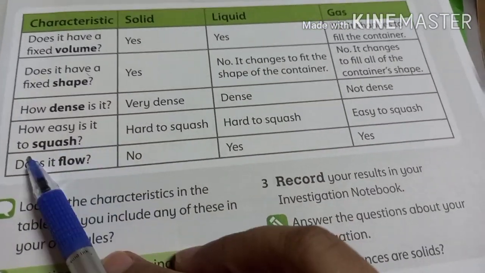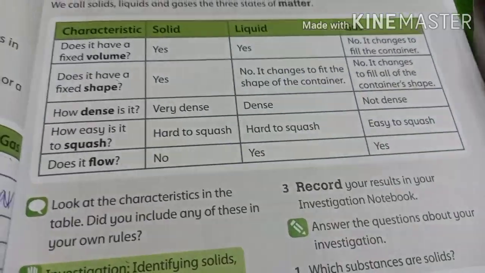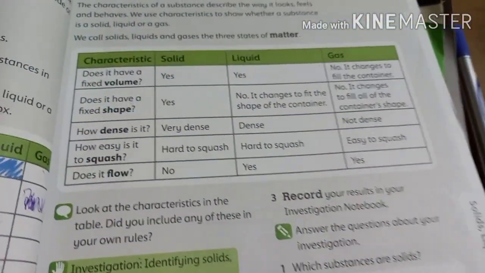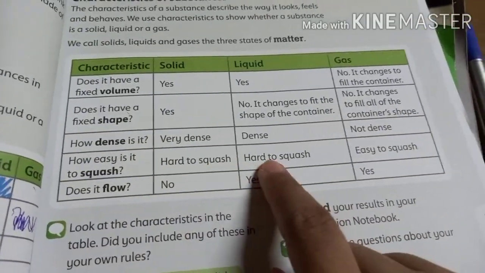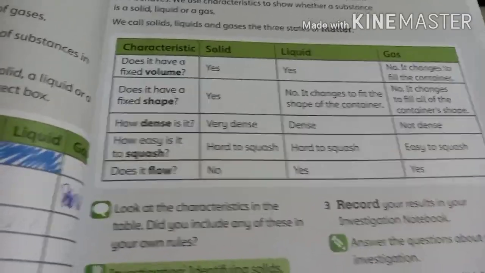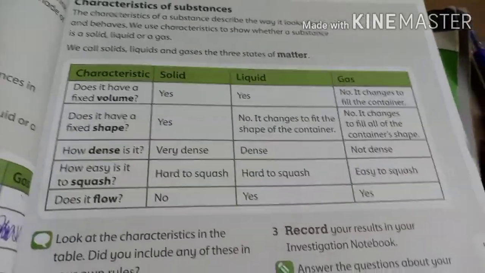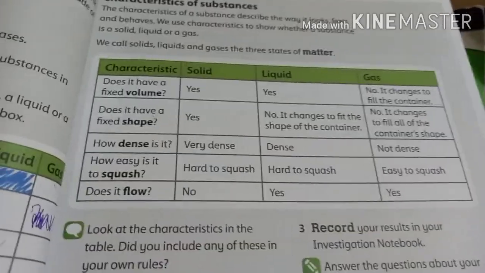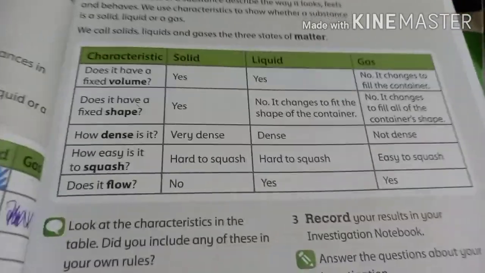How easy is it to squash? Squash means we can press it. Can I press the book? No, I can't press the book. Hard to squash. Even for the liquid, if I press the water, it will splash out. And easy to squash. Yes, I can compress the gas inside the container. That's why we can fill gases inside containers.